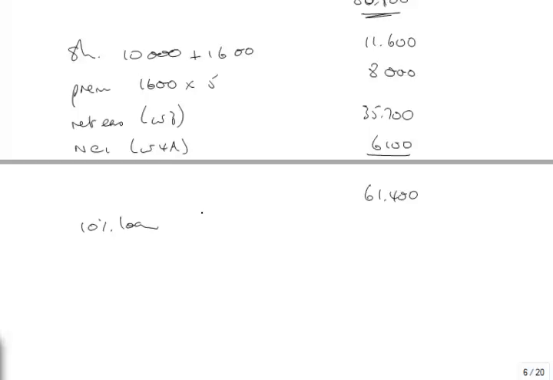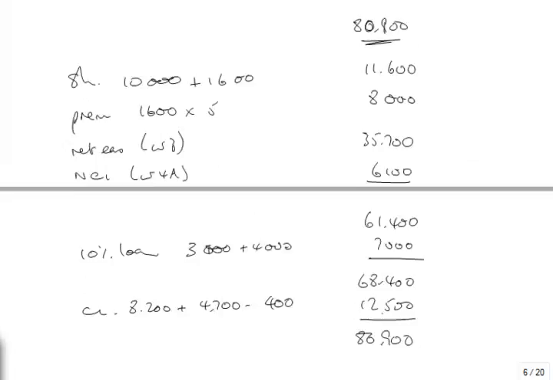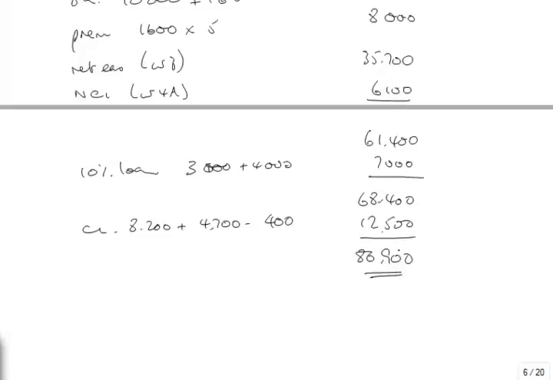That's 3 and 4, 7,000. 68,4. Current liabilities was 8,002 plus 4,007 minus the cancelled 400. That's 4,312.5. That's 80,900. Yes, great, super. Now that's, I don't know, you tell me.